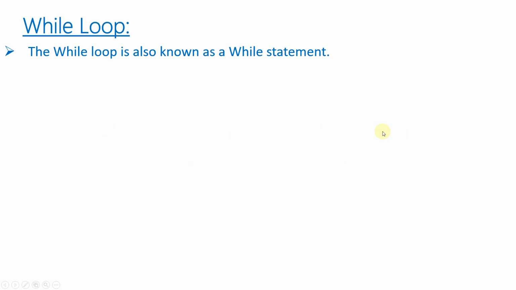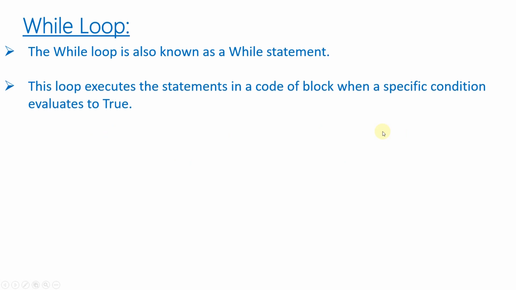While loop is also known as while statement. Whether we call it while loop or while statement, both refer to the same thing. This loop executes the statements in a block of code when a specific condition evaluates to true. So whenever the condition is satisfied, some lines of code which we put under the block will be executed.